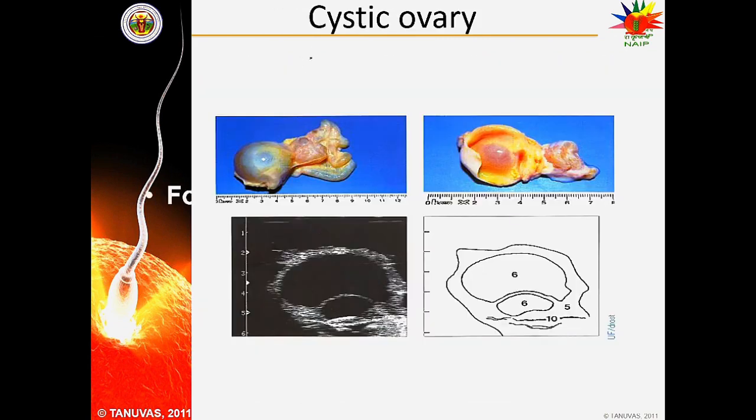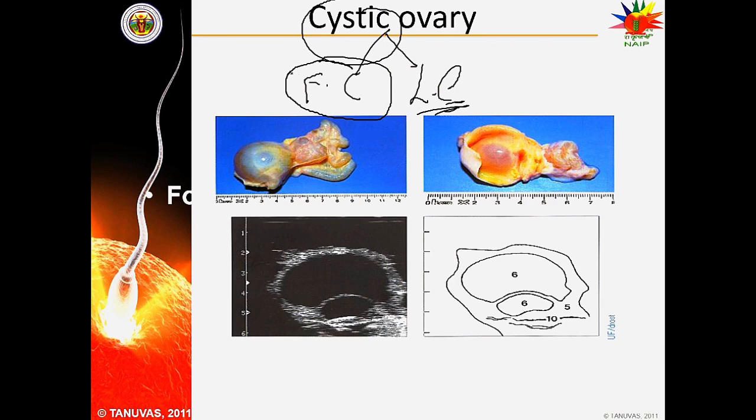Another reason for the fertilization failure is cystic ovary. There are two kinds of cyst. One is follicular cyst and the other is luteal cyst. In case of follicular cyst, there will be the condition of nymphomaniac cow, and in case of luteal cyst, the cow will not be able to release the ova. Hence, there will be no fertilization.